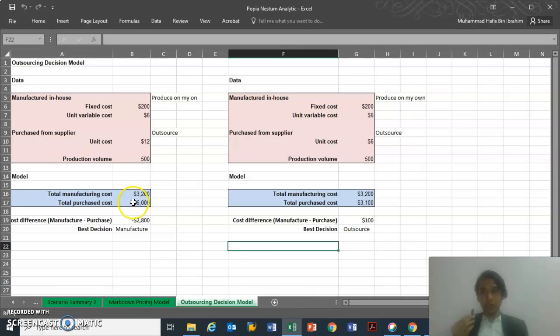And the last one is the outsourcing decision model. I will choose to produce on my own, which is to manufacture. I will not choose to purchase from another supplier, because this value is impossible to get from a supplier. So that's all from me.